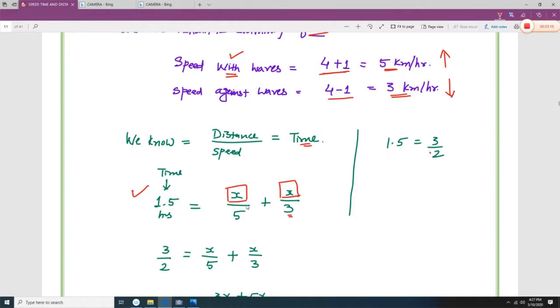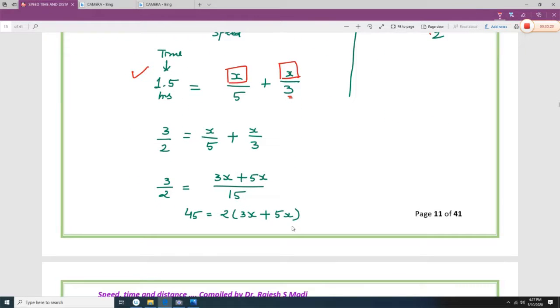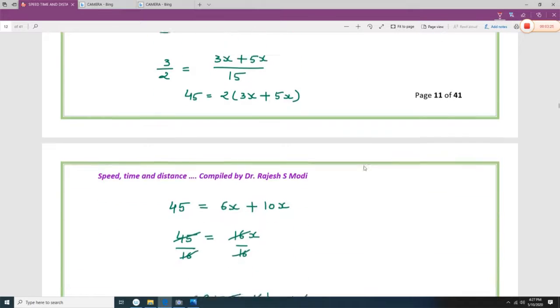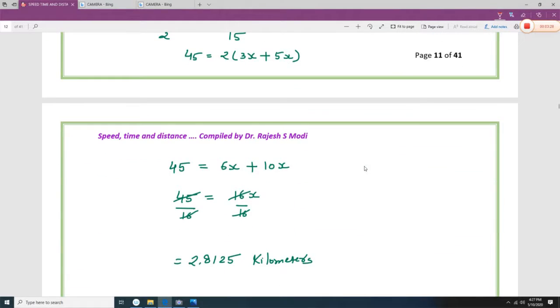So 3 by 2 is equal to x over 5 plus x over 3. When you solve this equation, 45 is equal to 2 into (3x plus 5x). So 45 is equal to 6x plus 10x, or 16x. So it is 2.8125 kilometers that Ashwin has swum.